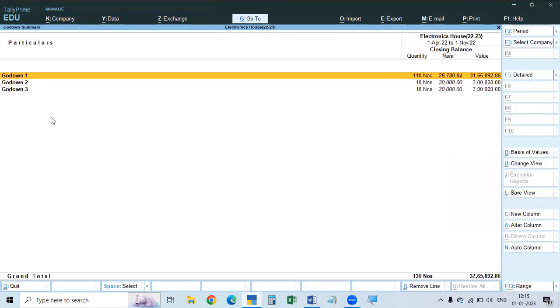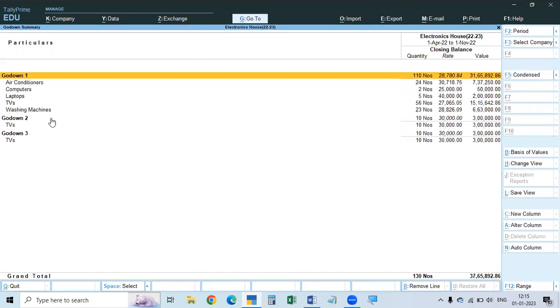And if you want details, press Alt F5 or F1, and the details are shown. Godown 1, godown 2, godown 3. But only the main groups are shown, and only closing balances are shown. The subgroups and stock items under them are not shown. Okay, we want to see all these in detail.